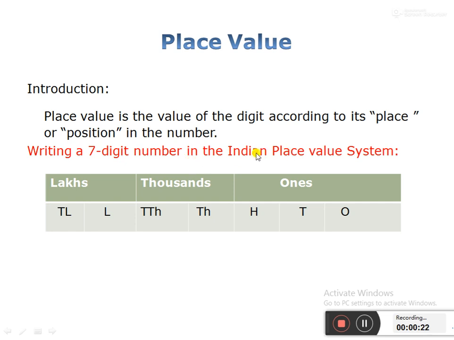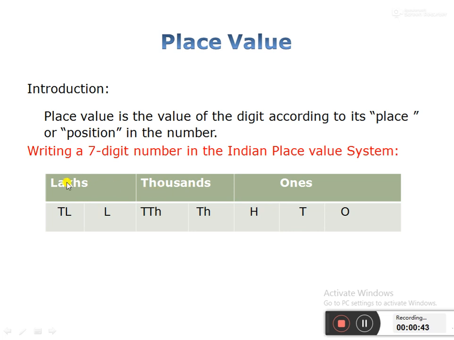There are two parts: one is the Indian place value system, another is the international place value system. Now we are going to learn about the Indian place value system for 7-digit numbers. First we have to make a place value chart for 7-digit numbers. So ones, tens, hundreds, thousands, 10,000s, lakhs and 10 lakhs. These are all places.